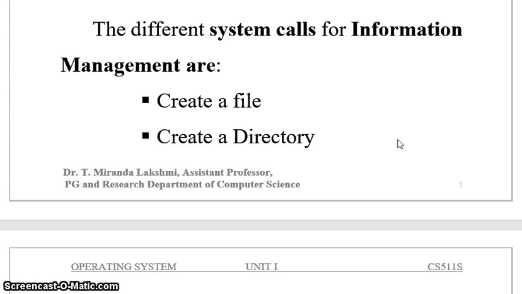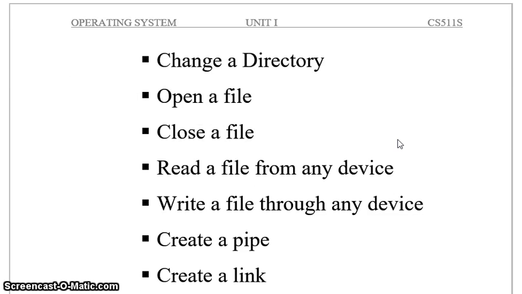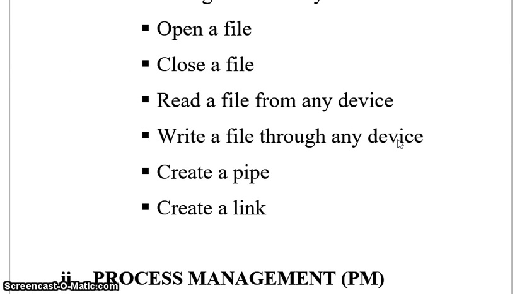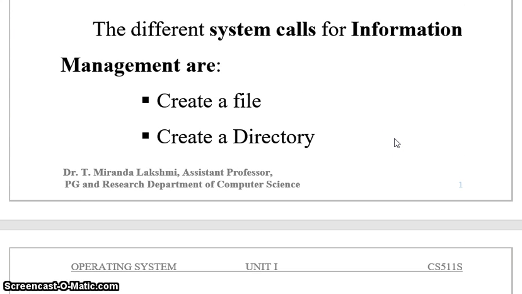Creating a file, creating a directory, changing a directory, opening a file, closing a file, reading a file from any device, writing a file, creating a pipe and creating a link. All these will be done by your information management. What is meant by creating a file? If you go to File, New, and create a new file, that is called creating a file. This will be taken care of by information management.